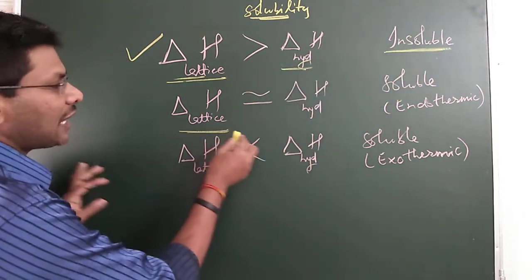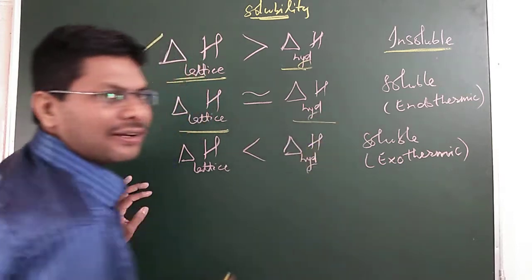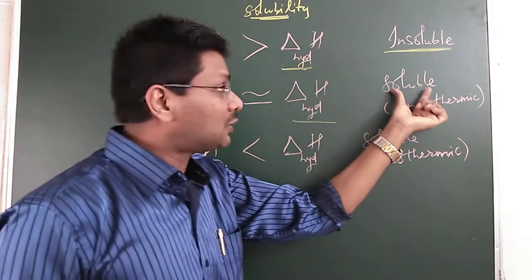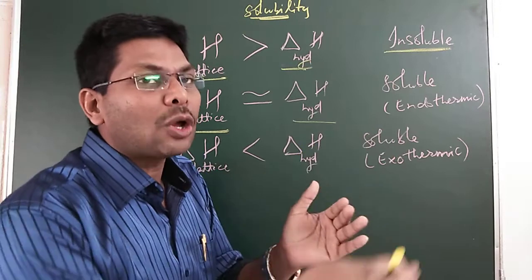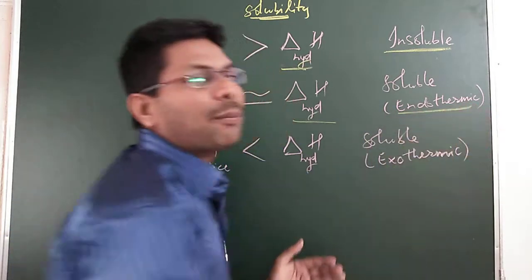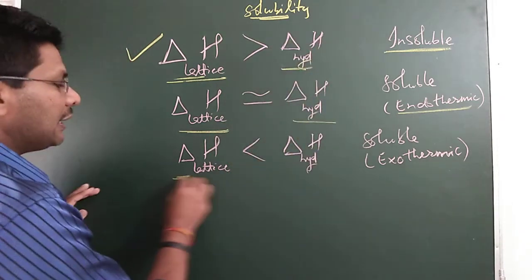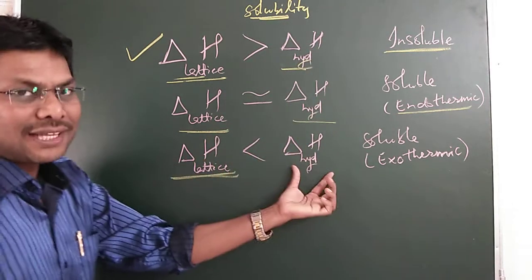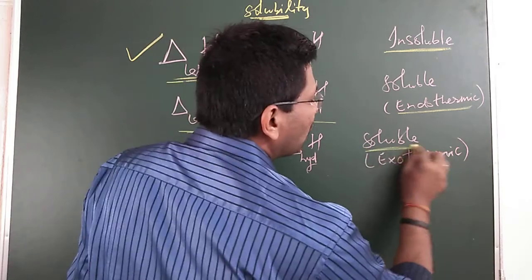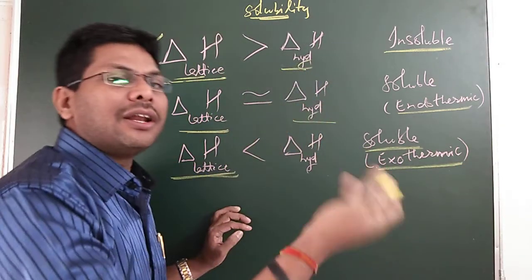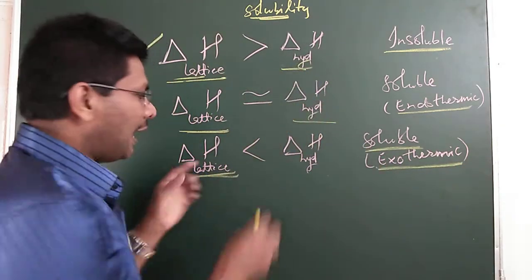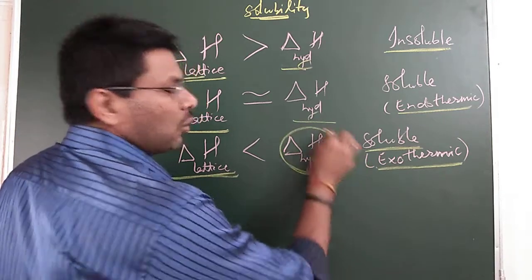If lattice enthalpy is nearly equal to hydration enthalpy, the ionic compound will be soluble, but it will be soluble by taking heat. That means the process will be endothermic. It will absorb heat and then it will be soluble. If lattice enthalpy is less than hydration enthalpy, the ionic compound will be soluble and it will release energy, because hydration energy here is more.